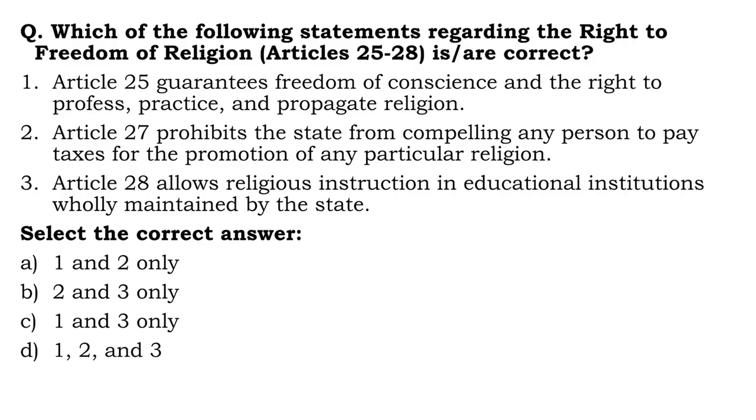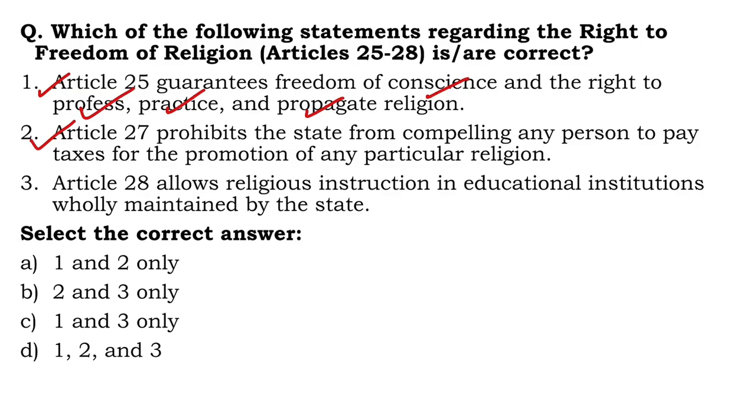Next question. Which of the following statements regarding the right to freedom of religion, Articles 25 to 28, is or are correct? Article 25 guarantees freedom of conscience and the right to profess, practice, and propagate your religion is correct, of course. Article 27 prohibits the state from compelling any person to pay taxes for the promotion of any particular religion. Yes, no jizya type taxes to be imposed on people.